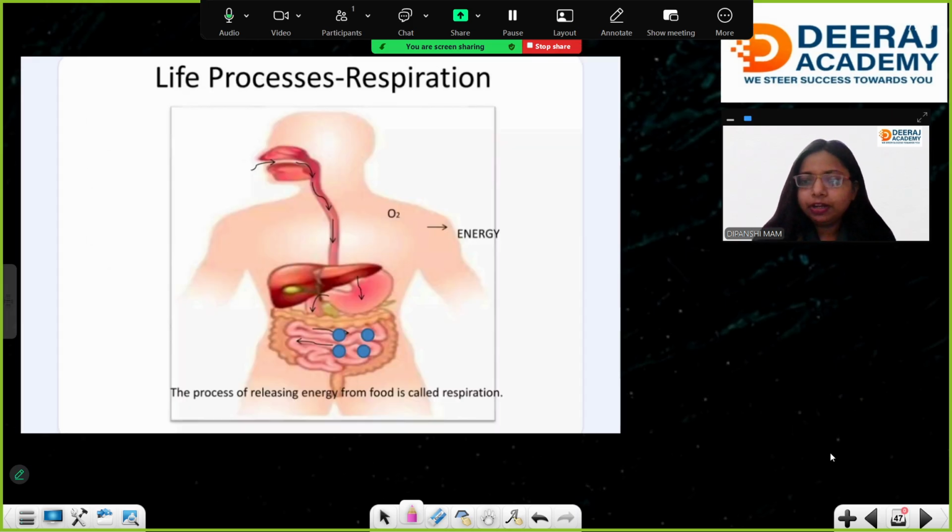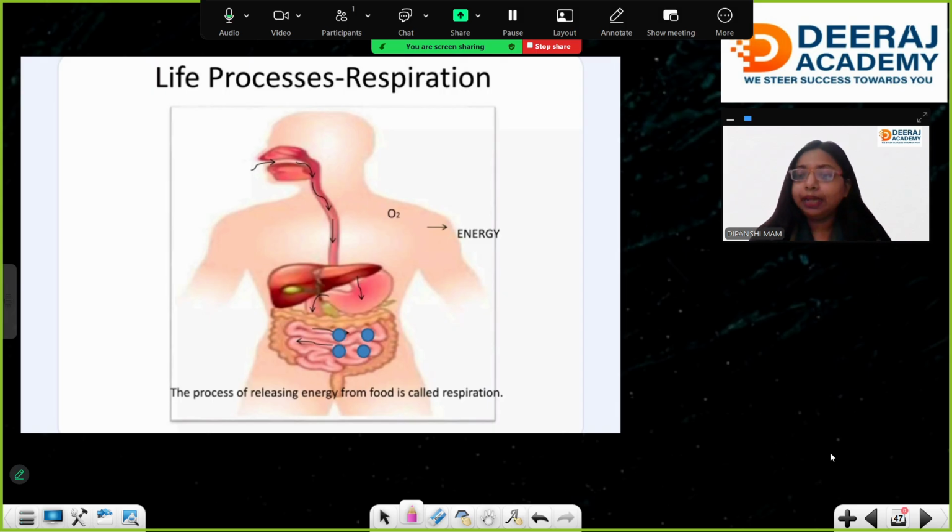What do you understand by respiration? People actually confuse respiration and breathing. See, breathing is taking air in and out. Breathing in, breathing out. That's it. It is only related to the lungs. But what about the oxygen we are taking in?